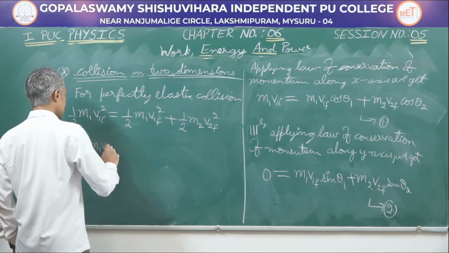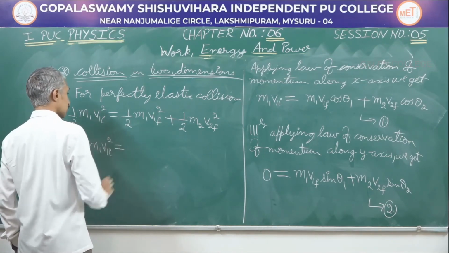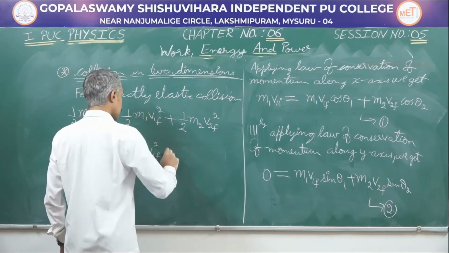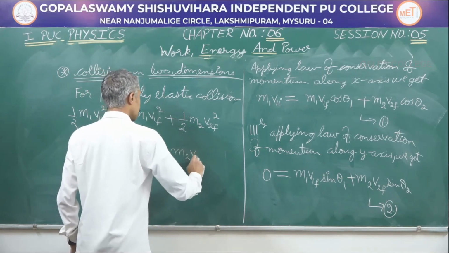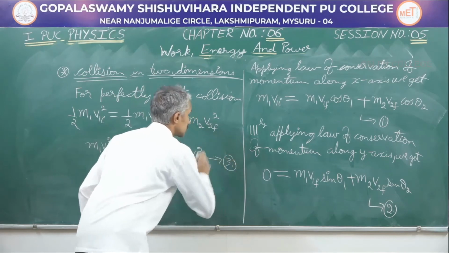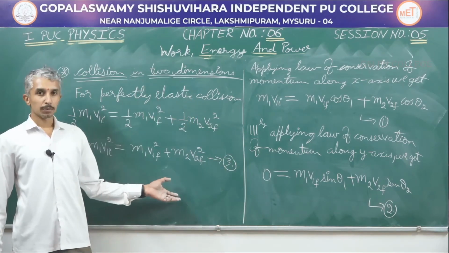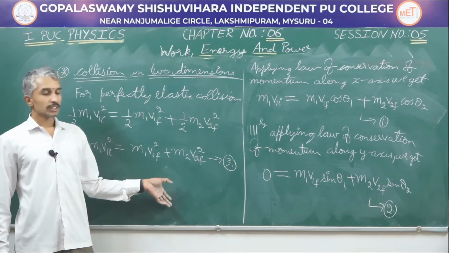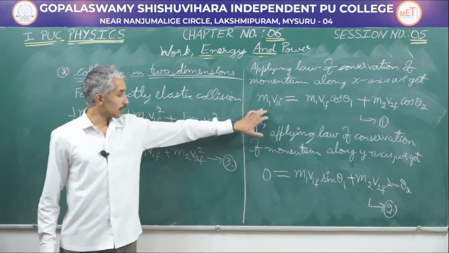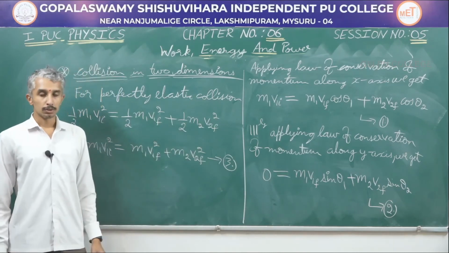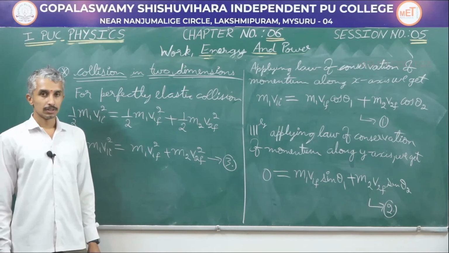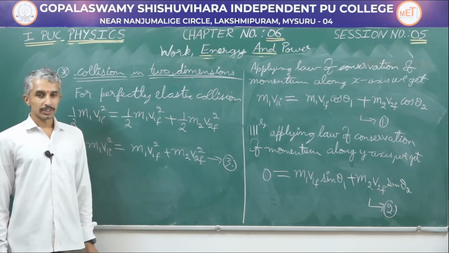We get m1 v1i square is equal to m1 v1f square plus m2 v2f square, and this is equation 3. If we arrive at a numerical problem of collision in 2 dimensions, and if the collision is elastic, we will make use of these 3 equations to solve it, provided there is sufficient data given. This is everything about collisions.